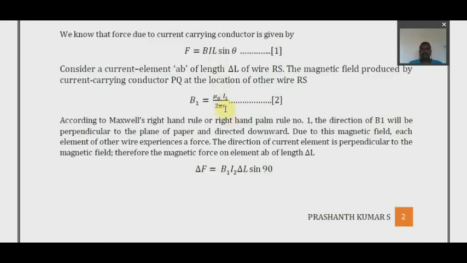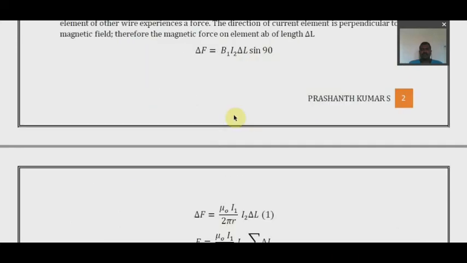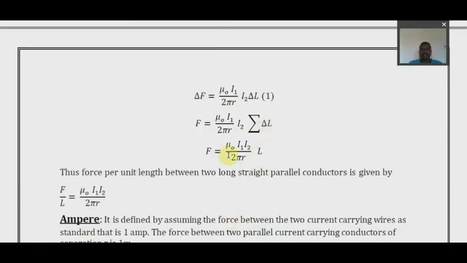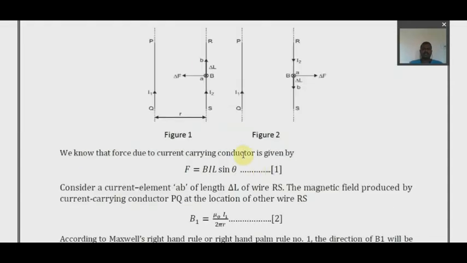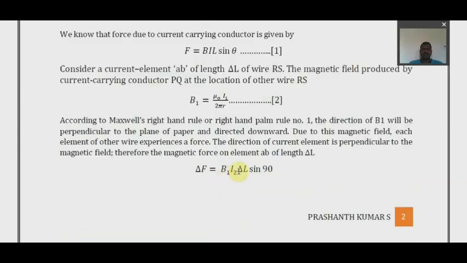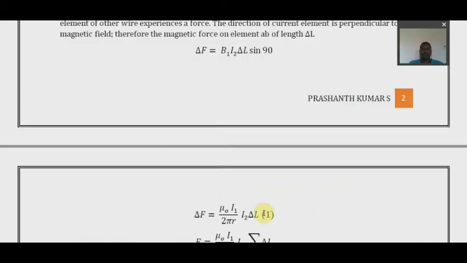With these two equations we can find delta F, and you substitute and solve it for delta L. So you get this final expression, the force per unit length. Using this force per unit length we can find the definition for ampere. This is it. It's very simple and easy. All you have to do is first understand this and this and this. Substitute equation 2 in equation 1, and you get the answer as we saw.